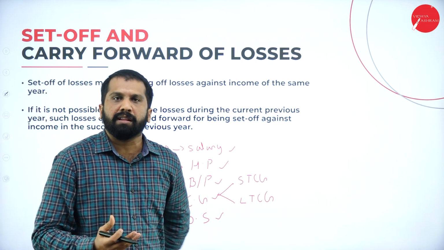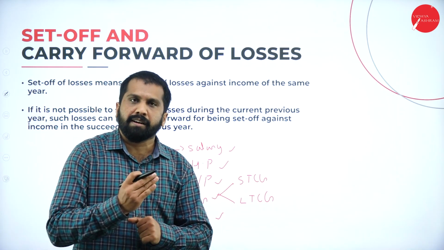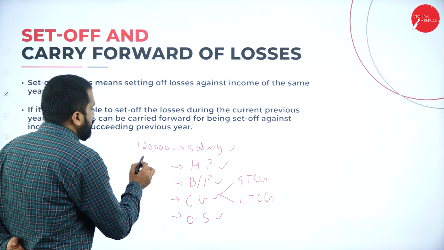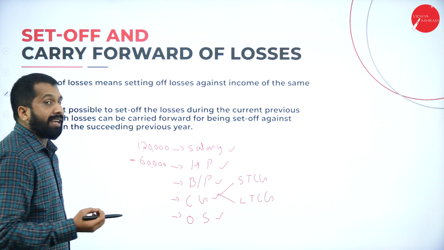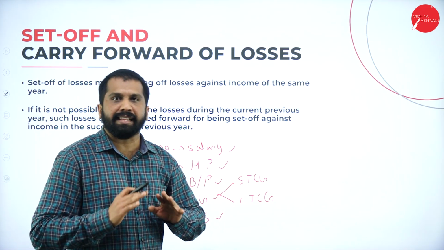Due to COVID and all, I did not get my rent from the tenant. So my house property is around 60,000 minus, supposed to be collected, but not yet collected.